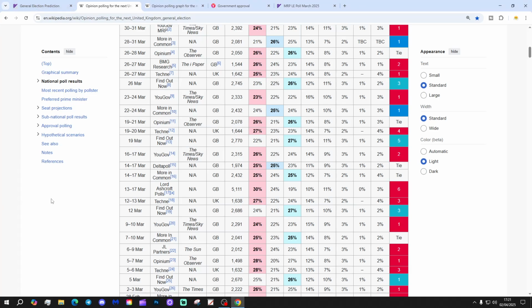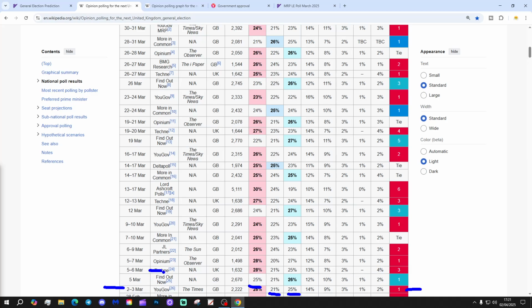So we've got our overall lead column just here. You'll notice there's not as much turquoise blue during March as there was in February. There's quite a bit more red, so that's the reason we have had that shift from Reform to Labour being the overall biggest party there. So the first poll of the month of March was YouGov down here. They had Labour with a 1% lead. Labour were on 26%, Conservatives were on 21%, really bad poll for Conservatives, and Reform were on 25%.